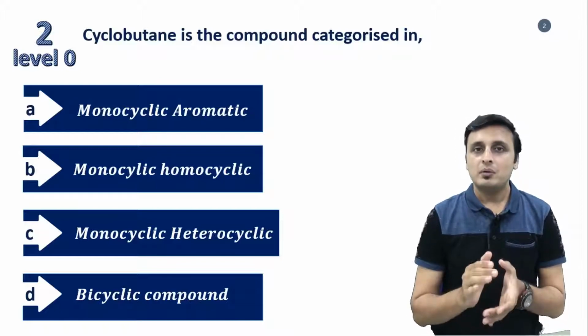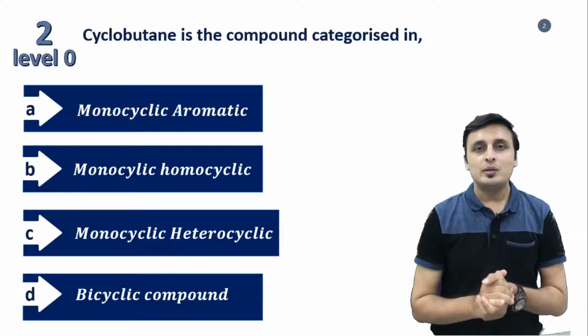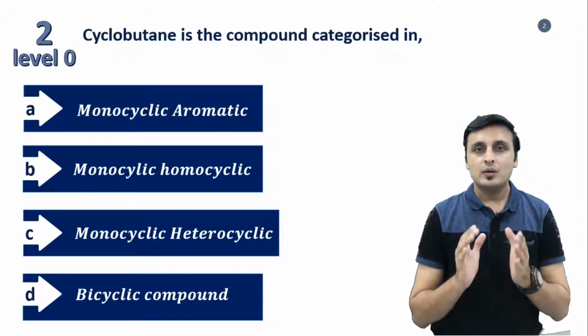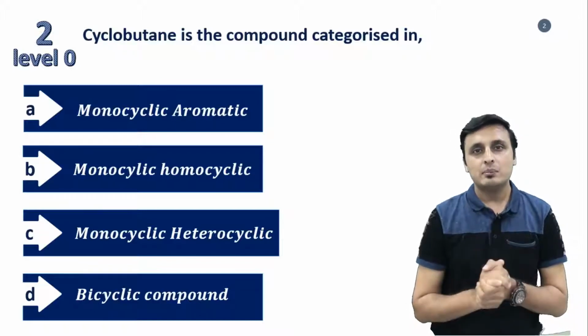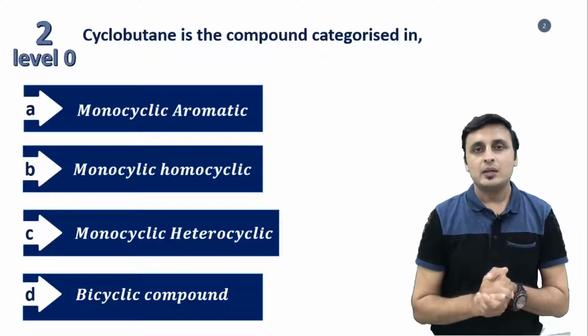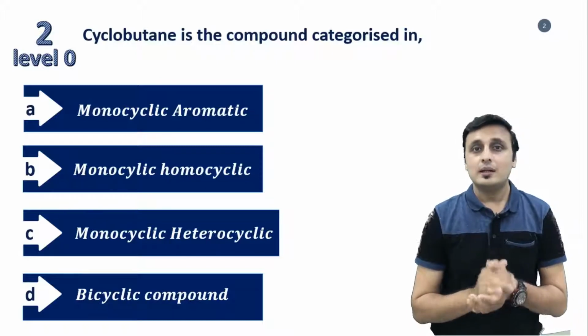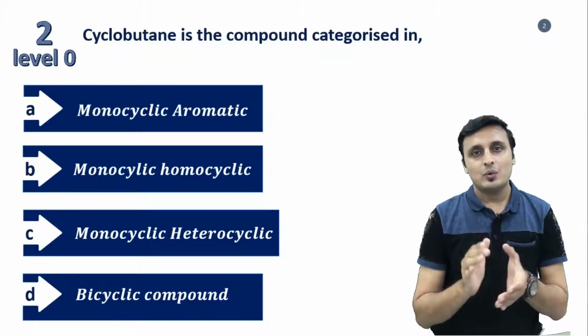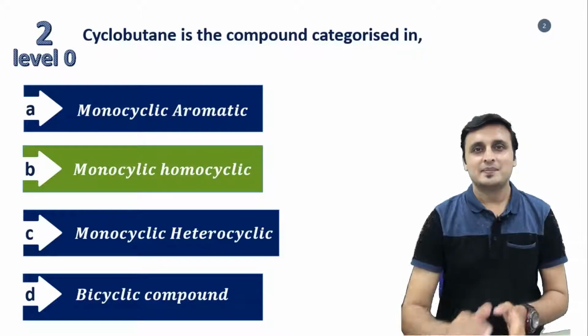But when we look at the homocyclic and heterocyclic part, cyclobutane is homocyclic. What is homocyclic? A homocyclic molecule means the ring is made up of the same kind of atom, and in cyclobutane the ring is made up of carbon only, and therefore the correct answer is monocyclic homocyclic. Option B is the correct answer.